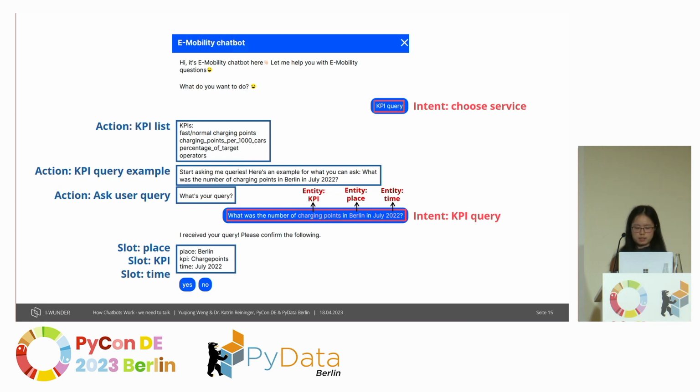From the chatbot side, every response is associated with an action. An action is where our business logic goes. It can execute events as simple as generating a response, or it can make an API call, query the database, or set a slot value.